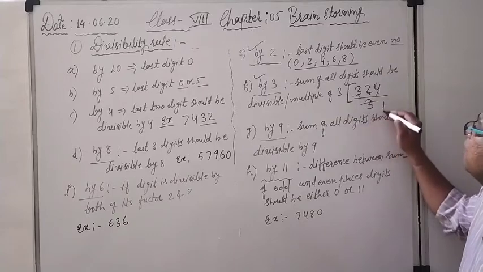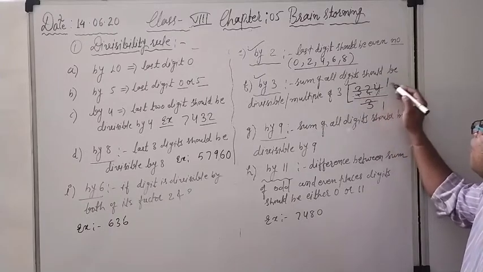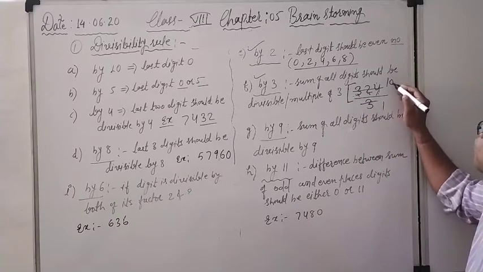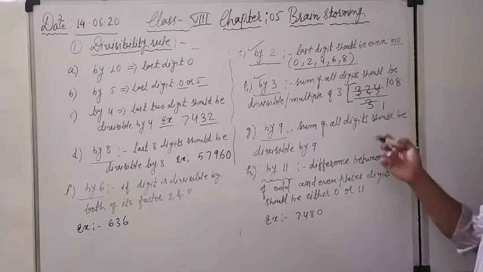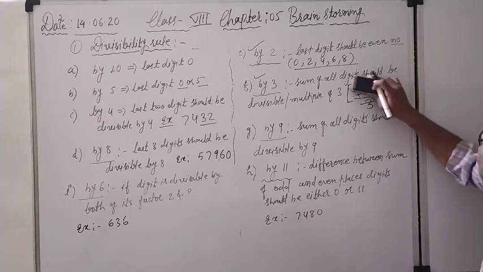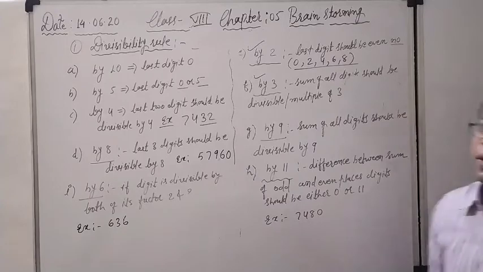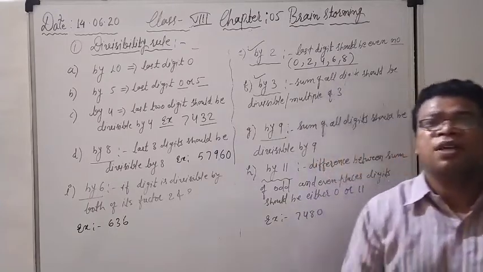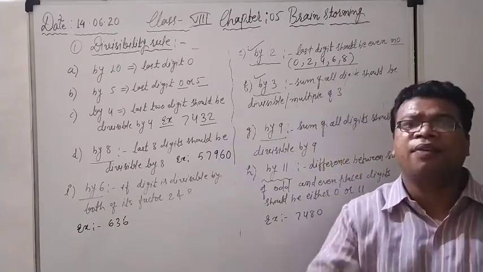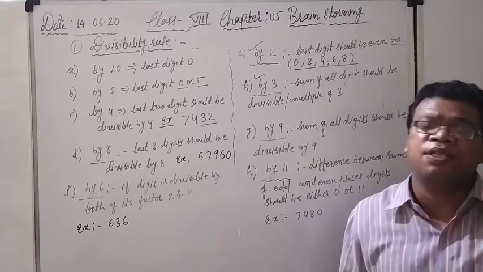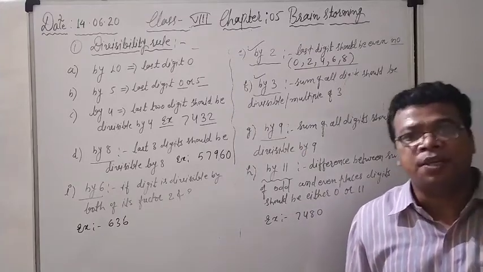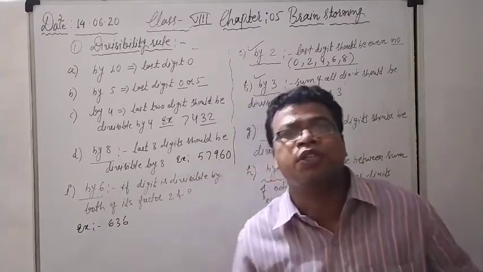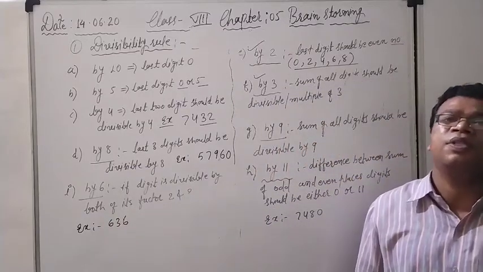See here, 3 ones are 3, and after that directly 24 I have to take, so 0 will be there, 3 eights are 24. In this way I can check by taking different kinds of examples. But what is the main rule? Find the sum of the digits, and if the sum is divisible by 3, it is a multiple of 3, so definitely the whole number will also be divisible by 3.